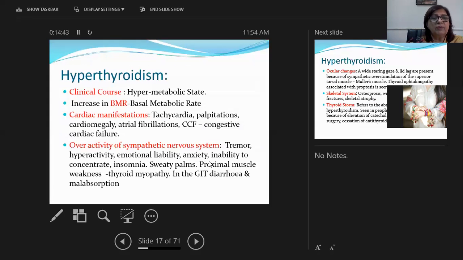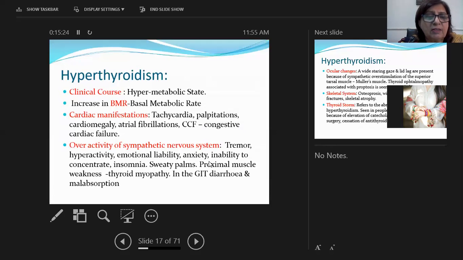The clinical course in hyperthyroidism: it is a hypermetabolic state, as I've already said. The patient is going to have an increased basal metabolic rate. Cardiac manifestations: the patient can feel tachycardia and palpitations, the size of the heart can be increased, cardiomegaly, atrial fibrillation can also develop because of increased thyroxine level, and congestive cardiac failure can develop in these patients as well. So cardiac manifestations are many, because of the increase in thyroxine hormone.